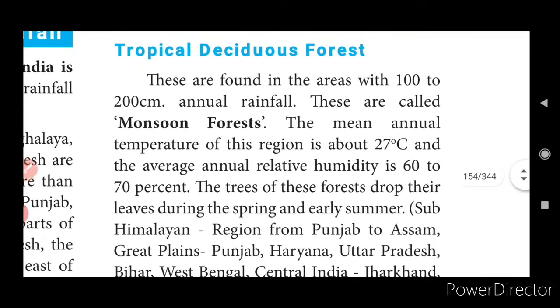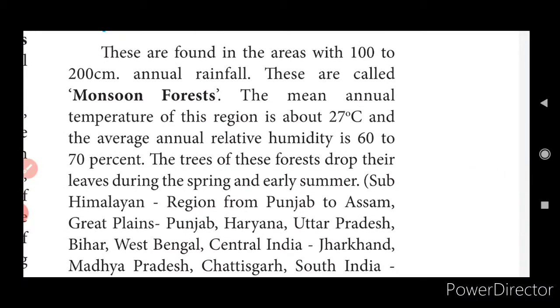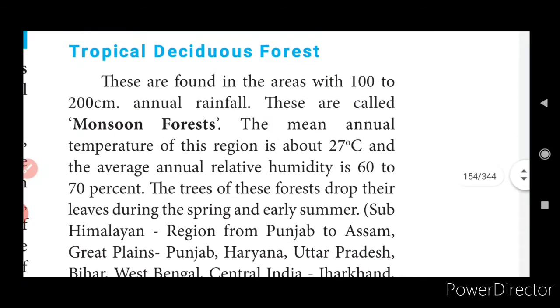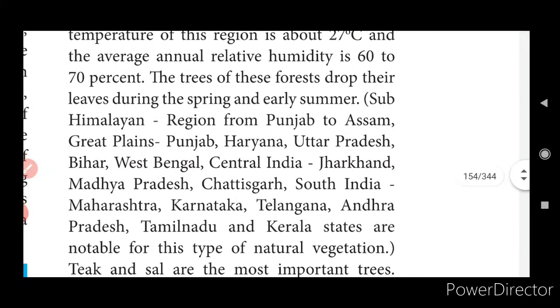Now coming to the tropical deciduous forest. Okay, these are called the monsoon forest, found in areas with 100 to 200 centimeters of annual rainfall. The mean annual temperature of this region is about 27 degrees Celsius and the annual average relative humidity is 60 to 70%. The trees of this forest drop their leaves during the summer and early spring.